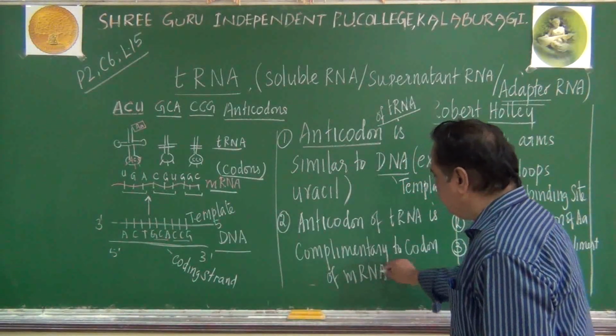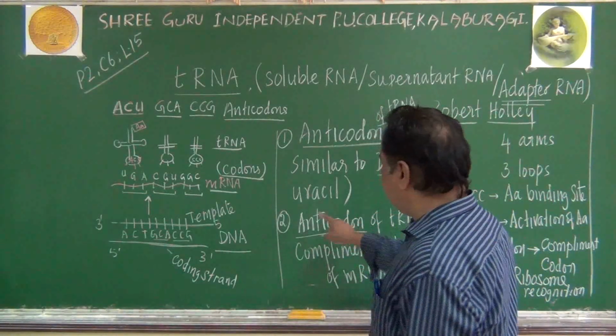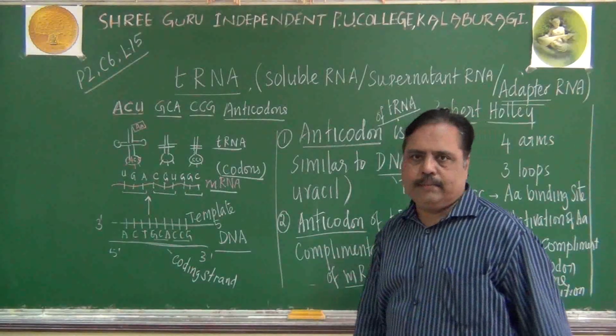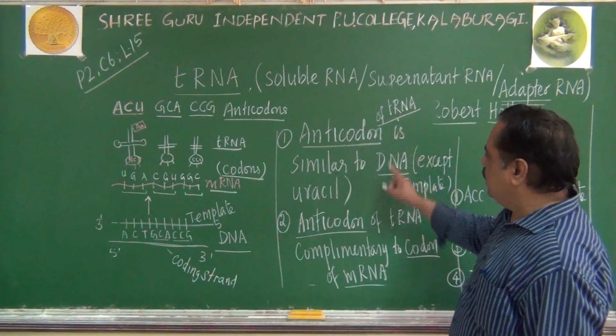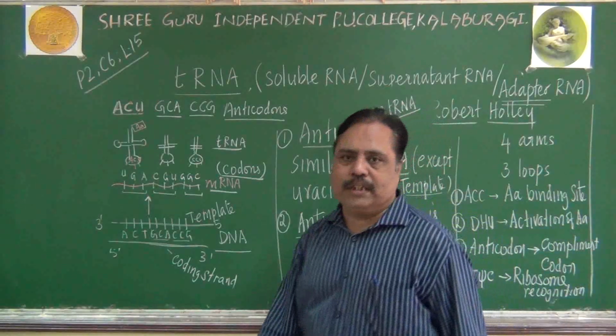Remember this point. So the codon of mRNA and the anticodon of tRNA are complementary, whereas the anticodon of tRNA and the template of DNA are similar to each other.